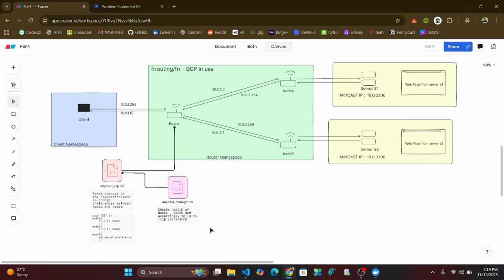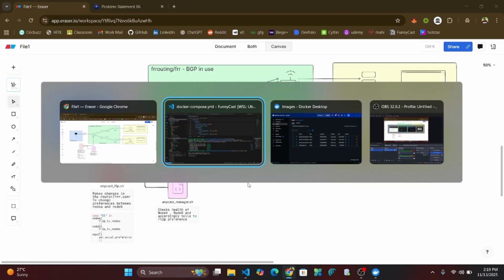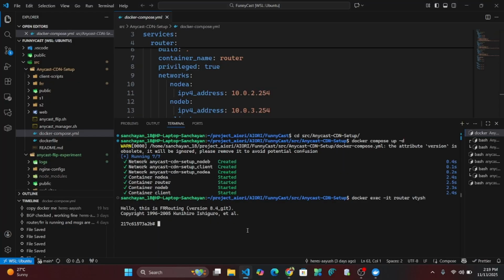Now we have this anycast manager.sh which continuously checks health of node A and node B, and based on health and latency, it tells Anycast to flip the routing services. We do this using local preferences in the router configuration. Once it tells us to flip to node A, our local preference shifts to node A and hence this route is selected. Let's check the working prototype.